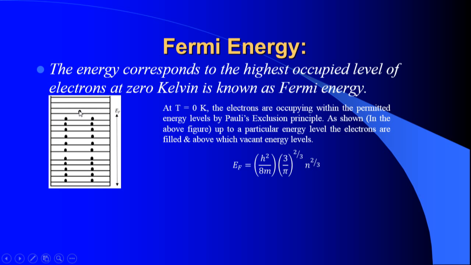We can reach the maximum number, because the availability of electrons is only 23, but the number of available energy states is n. Because of that, it is not possible to accommodate electrons from some energy state onwards. This is the maximum occupied energy state, the final electron coming to the last level of occupation. The energy corresponding to this electron is the highest occupied level, the energy of the highest occupied level of electrons at absolute 0 Kelvin.